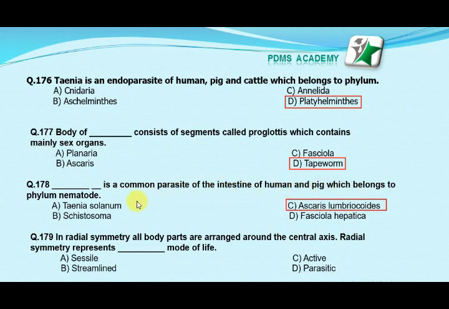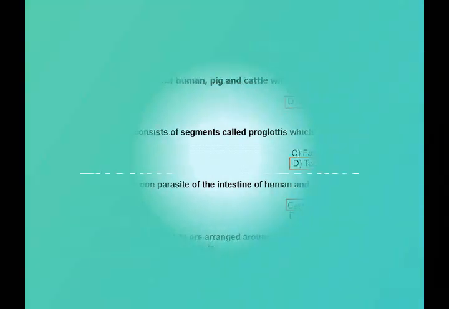Our next MCQ is: in radial symmetry, all body parts are arranged around a central axis. Radial symmetry represents which type of mode of life? Option A sessile mode of life, option B streamlined mode of life, option C active mode of life, option D parasitic mode of life. Our correct answer is A, sessile mode of life is present in radial symmetry.